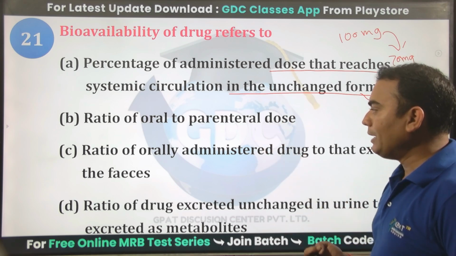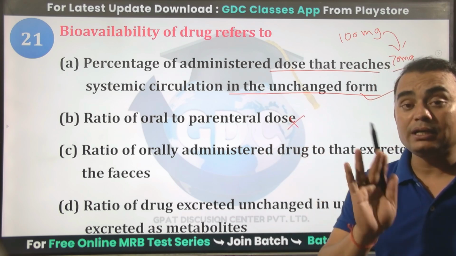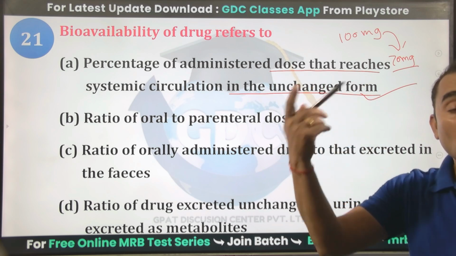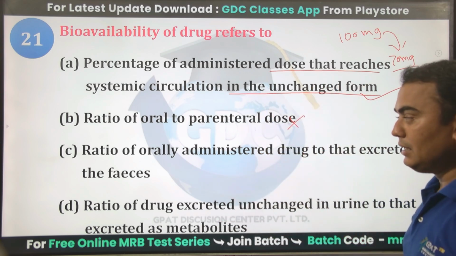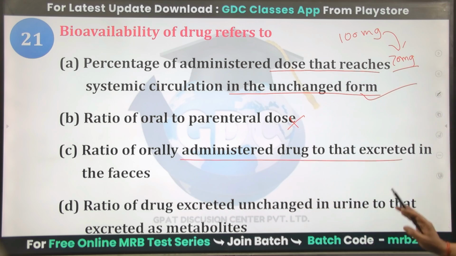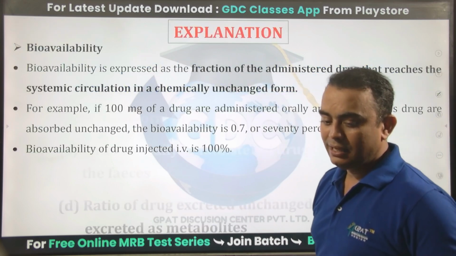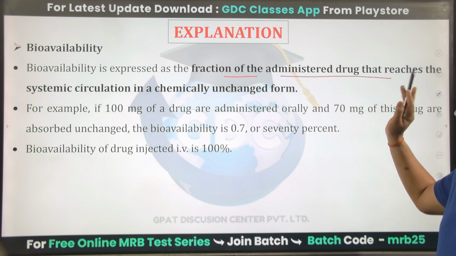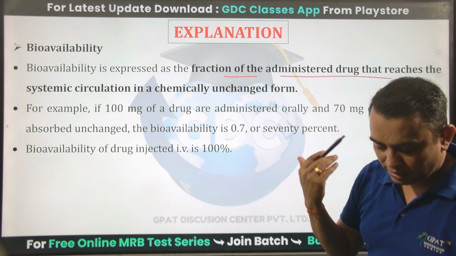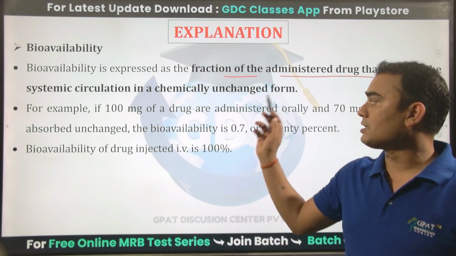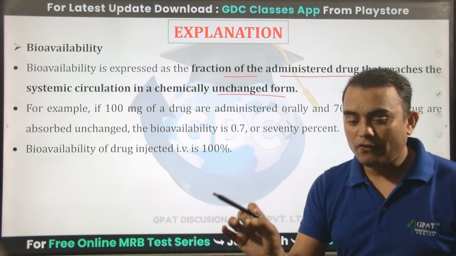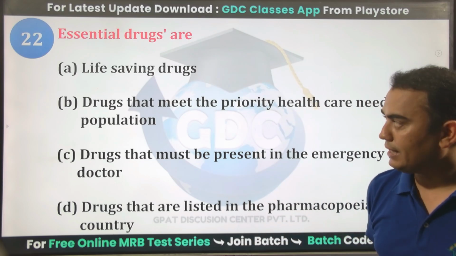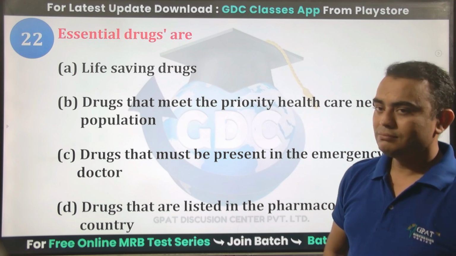Ratio of oral to parenteral dose? No, not oral to parenteral dose. Yes, it's the ratio of the oral AUC to the parenteral AUC, area under the curve. Ratio of orally administered drug to the excretion ratio of drug excreted unchanged in urine? No. The correct answer will be A, because bioavailability refers to the fraction of the drug administered through any route that reaches the systemic circulation in unchanged form. So that is bioavailability.